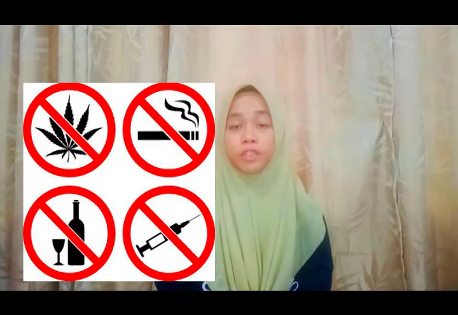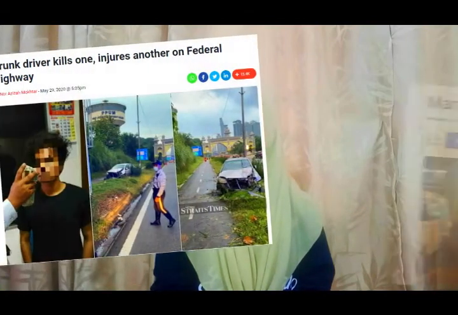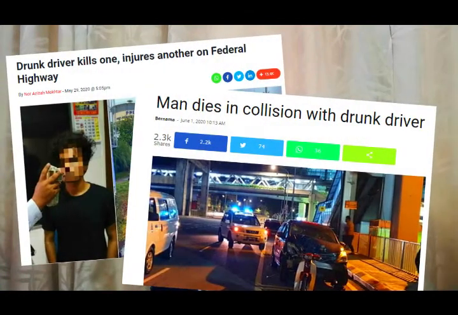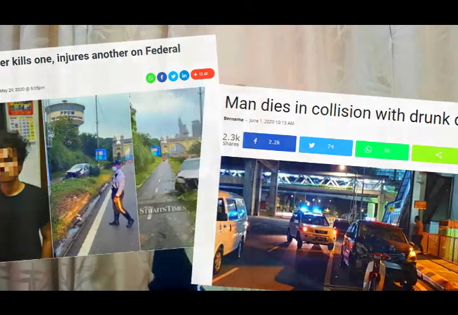Besides that, the authorities also should control drug and alcohol intake by people, because usually drugs and alcohol are used as an excuse to avoid being punished. As what is happening right now in Malaysia, about drunk people driving and causing the death of other people.